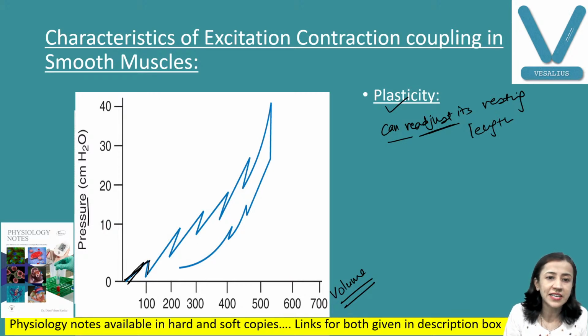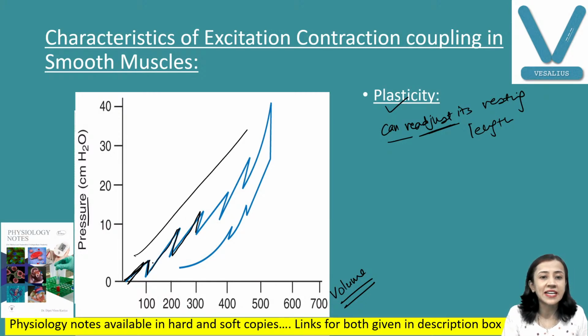So tension decreases, as they are readjusted to that increased length. Again volume increases, again pressure increases, then they get readjusted to their resting length. Again volume increases. So this graph is not like a straight line, it is like a zigzag pattern.